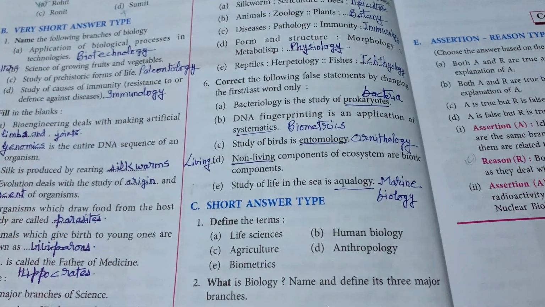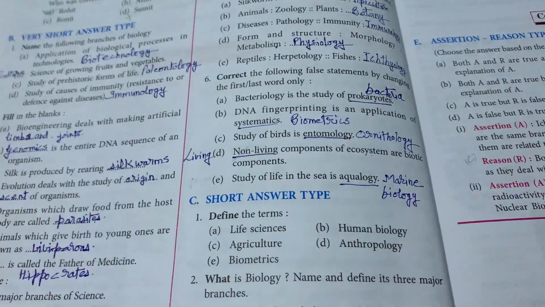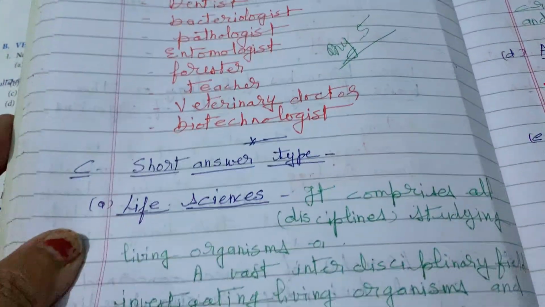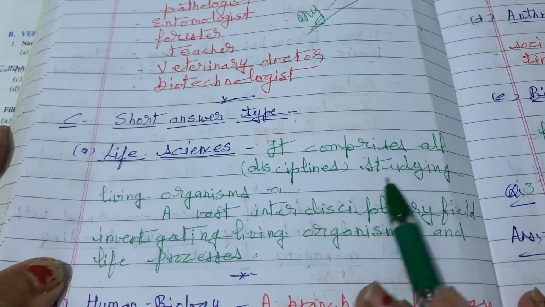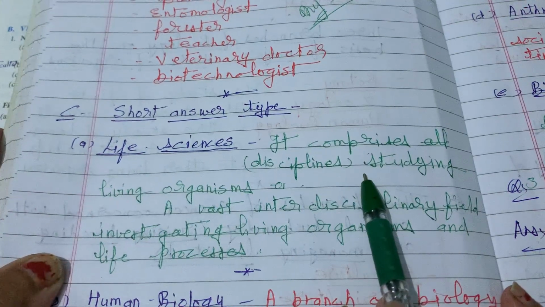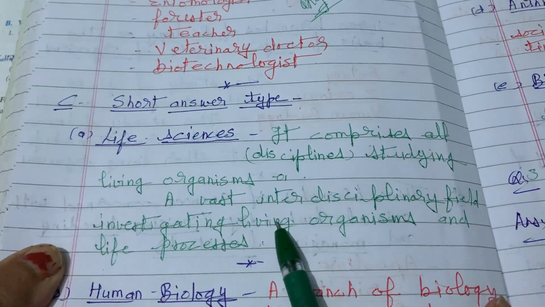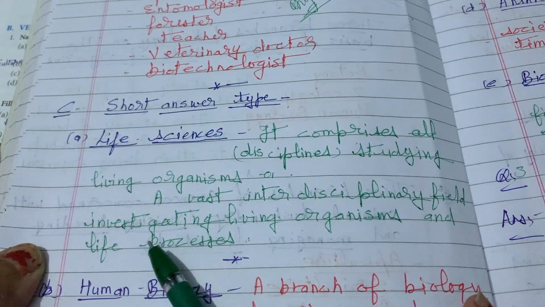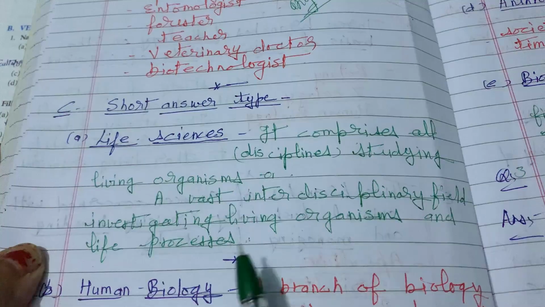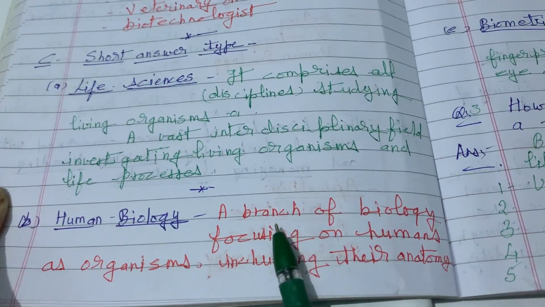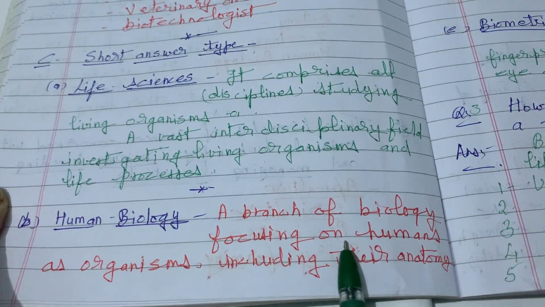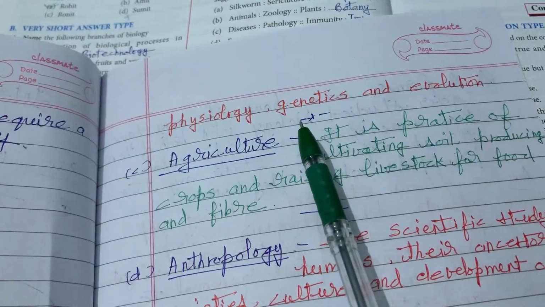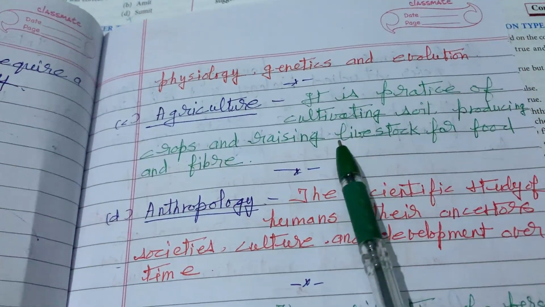Now define the terms: life sciences, agriculture, biometrics, human biology, anthropology. See here. Life sciences comprise all studies of living organisms, a vast and interdisciplinary field investigating living organisms and life processes. Human biology, a branch of biology focusing on humans as organisms, including their anatomy, physiology, genetics, and evolution.